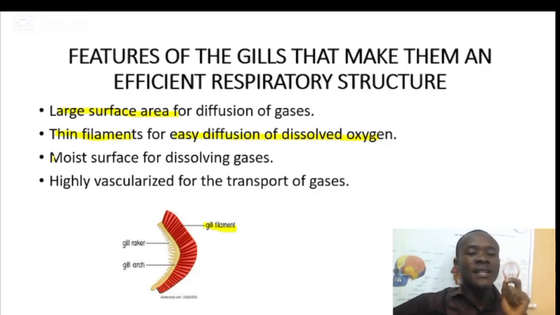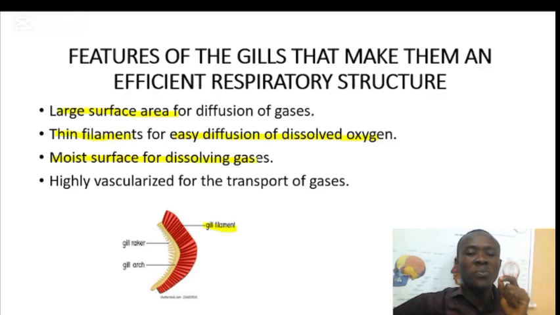Next, the gill has a moist surface area for dissolving gases. For gases to diffuse across a membrane or across a layer, they need to be dissolved in water, or they need to be moist for them to pass through.